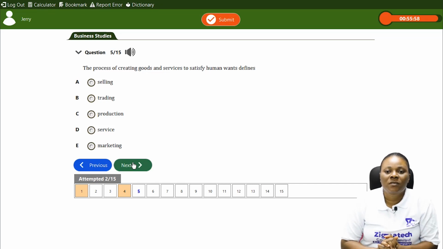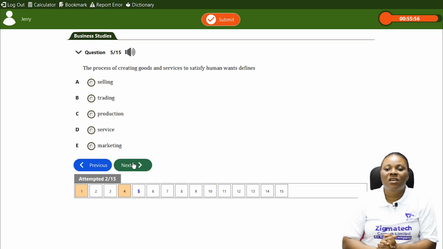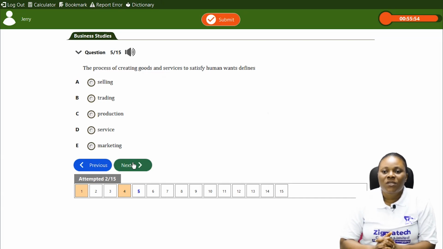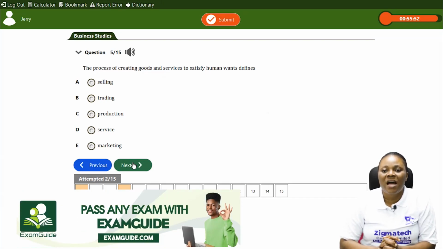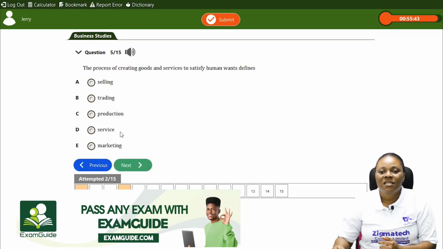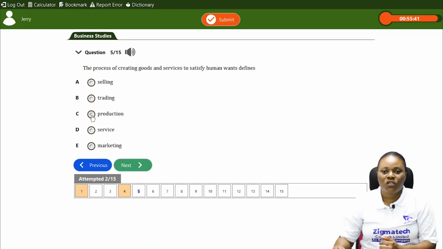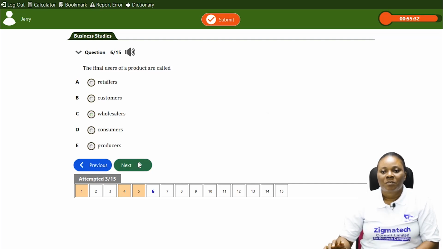The next question says the process of creating goods and services to satisfy human wants defines dash. Is it selling or trading or production or service or marketing? The answer is C, production. Production is the creation or the making of goods and services, basically to satisfy human wants.